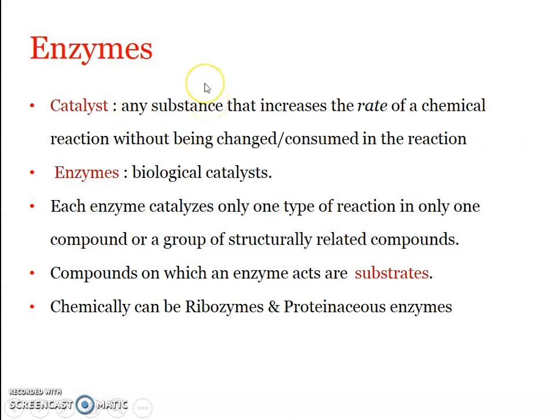That is, if a particular reaction A plus B giving C plus D is a reaction, the rate at which the particular products are formed from A and B, the reactants, will be increased. Okay, the rate means within a particular time how much product C and D are produced. So that will be increased with the help of a catalyst.